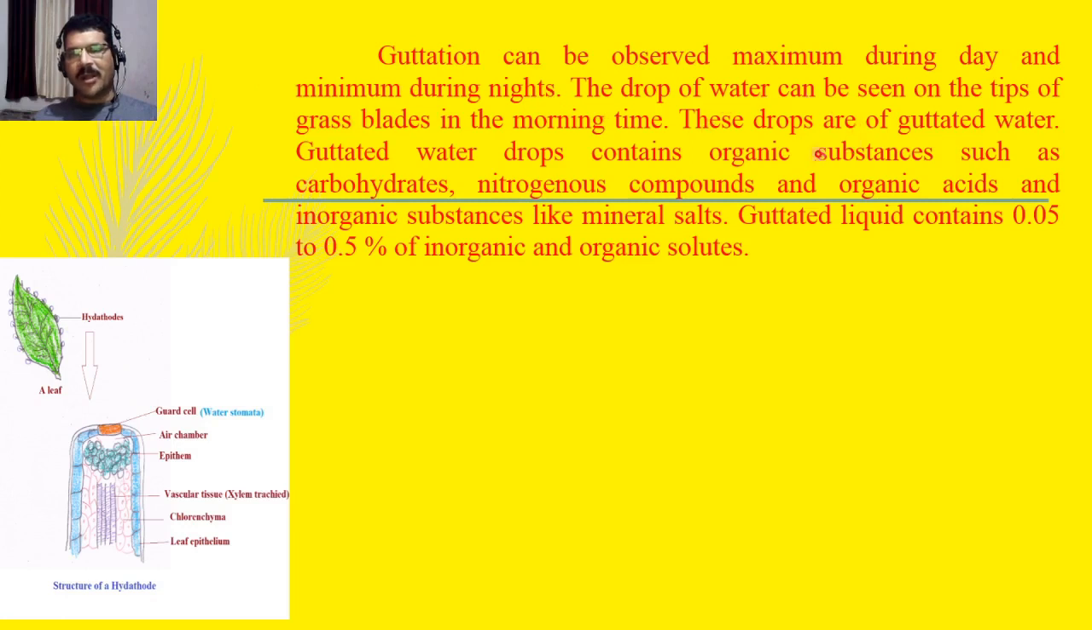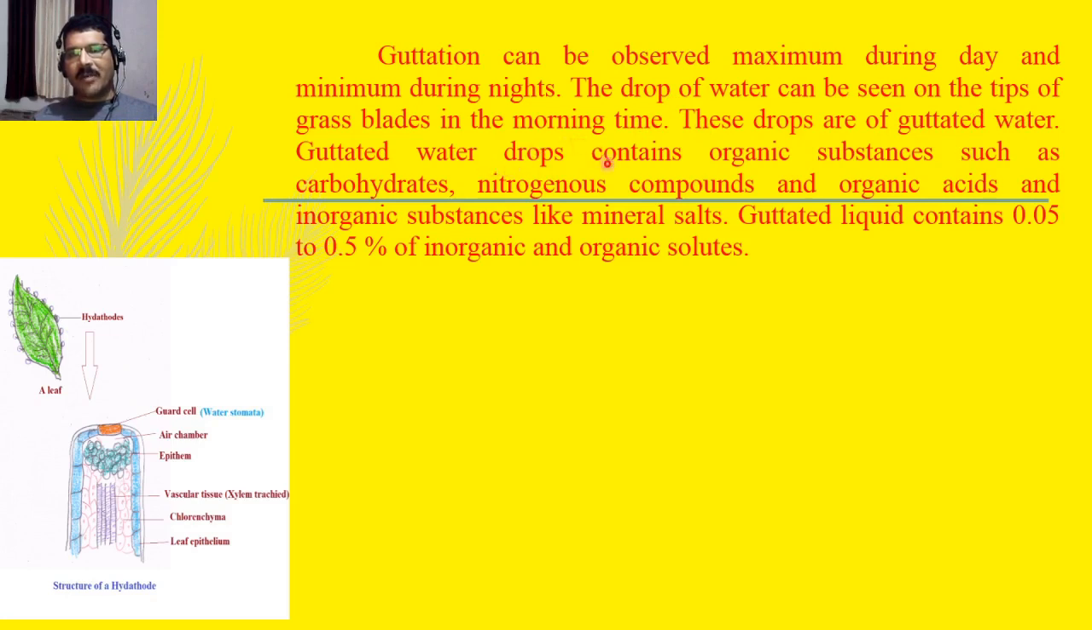The drops of water can be seen on the tips of grass blades in the morning time. These drops are of gutted water. If you go to any grassland, you can see some droplets present on the tips of the grass blades. All these drops present on the tips of the grass blades are nothing but the gutted water.